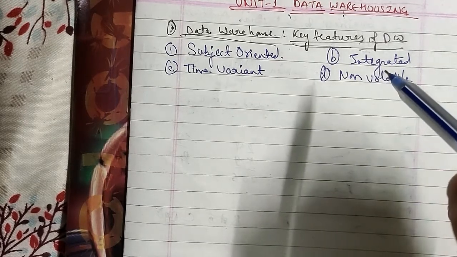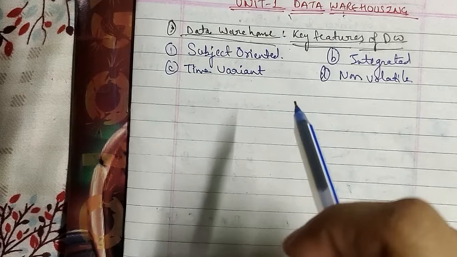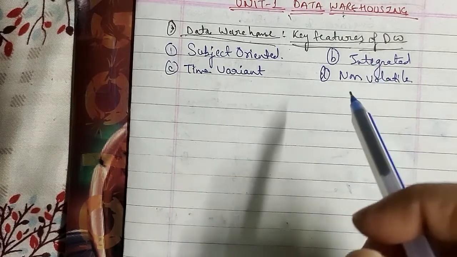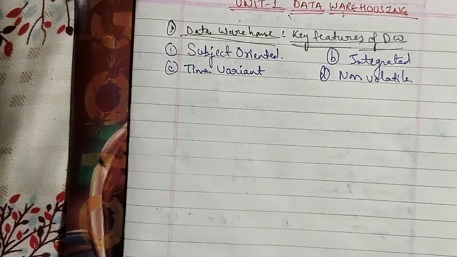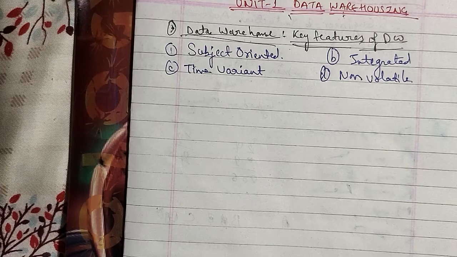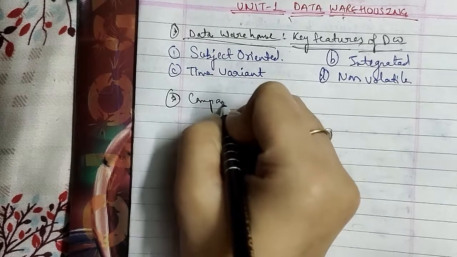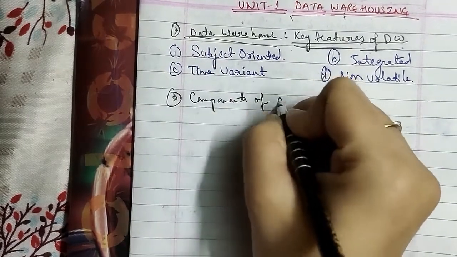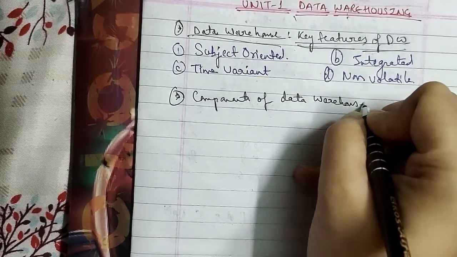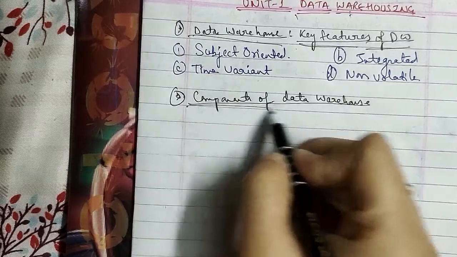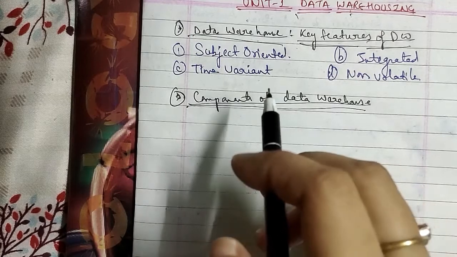Now we'll go ahead to discuss another question they can ask you: describe the components of a data warehouse. As I told you, there are five components of a data warehouse, and let's discuss those components in detail. The following are the various components of the data warehouse that we have.